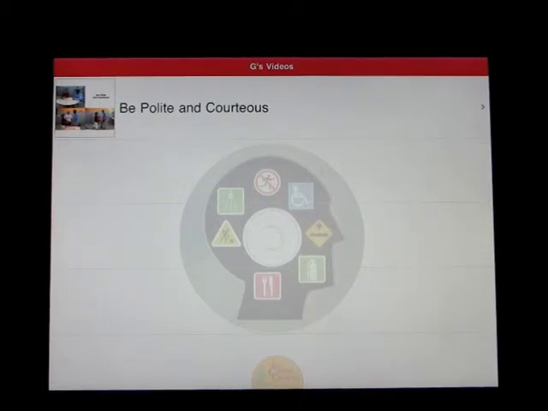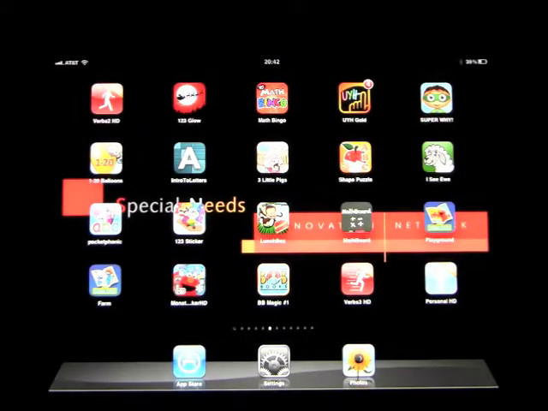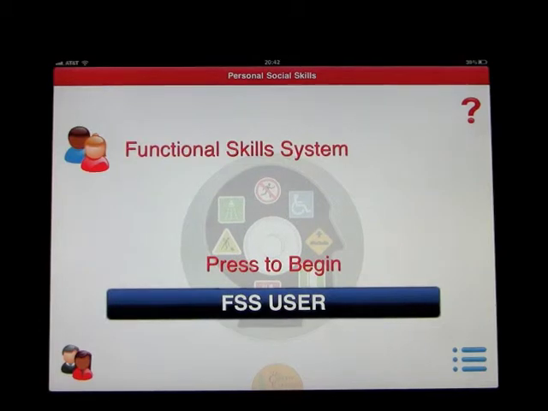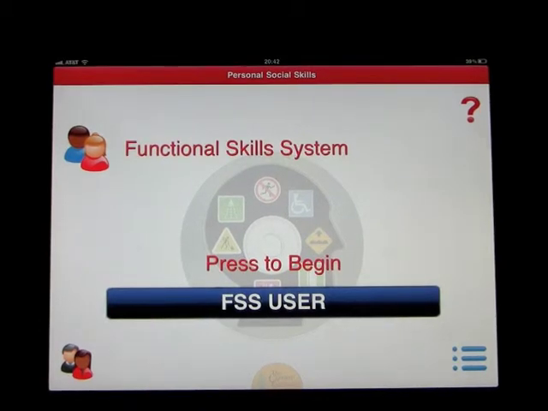If you want to get back into the main program, you would exit that and then go back to the original Welcome screen to the Functional Skills System. Personal social skills. And that was an example of personal social skills, again by the Conover company.